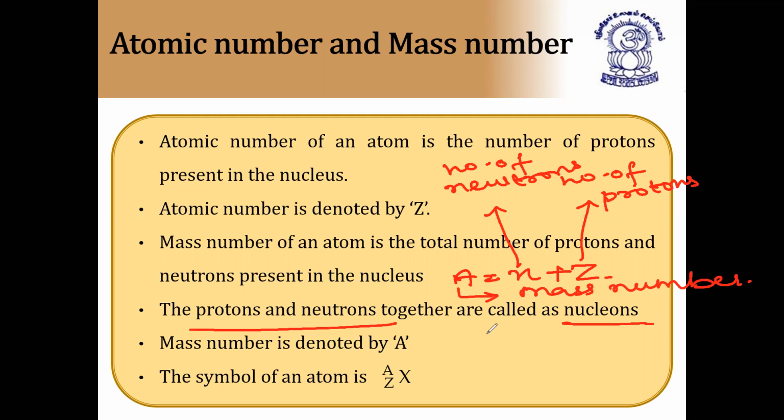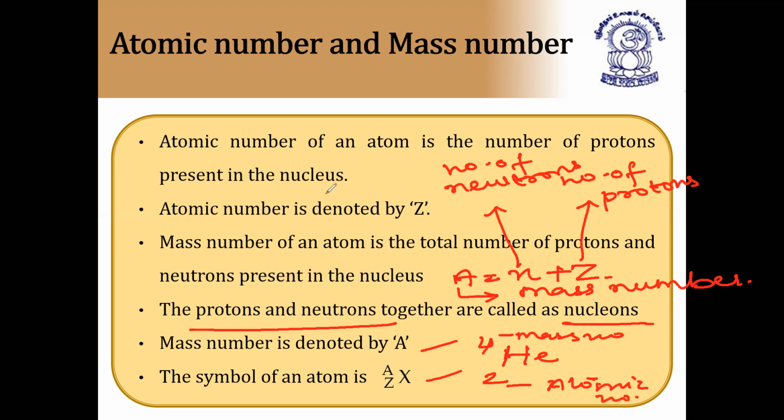Mass number is denoted by the letter A, as already discussed, and the symbol of an atom is represented like this. A will be written on the top, Z will be written at the base on the left-hand side, and X is the symbol of the element. For example, for helium, He, here 2, and here 4. It shows that the mass number of helium is 4 and the atomic number of helium is 2. In this way, we represent an atom or element, with its symbol as well as its mass number and atomic number.